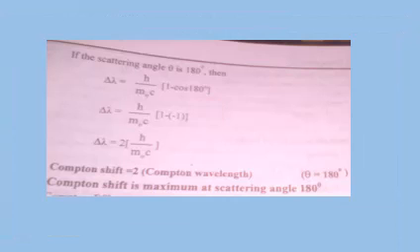Now moving on towards the third scenario, in which theta is 180 degrees. By putting cos 180 equal to minus 1, this will give us the maximum shift at a scattering angle of 180 degrees. So this is all about the derivation process, and this experiment is telling us about the particle nature of light. Thank you so much. Allah Hafiz.